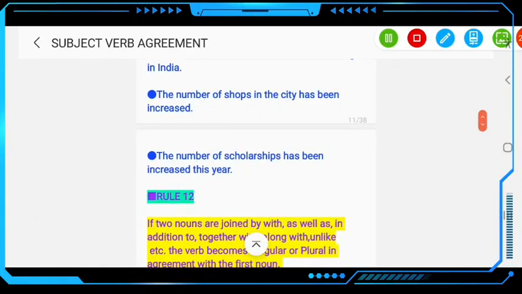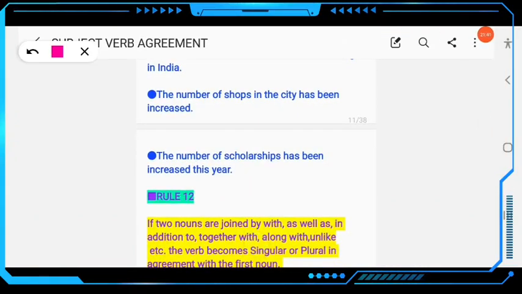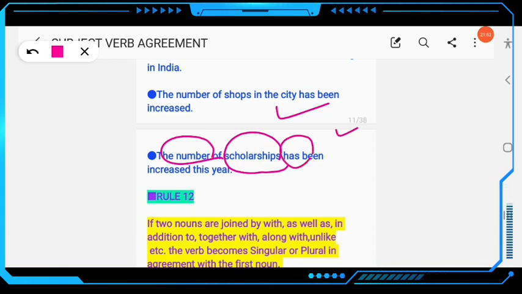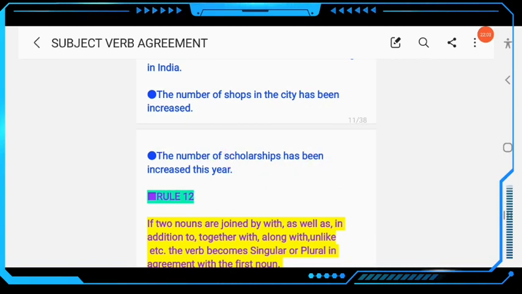The next example: the number of scholarships has been increased this year. The noun is plural, but the verb is singular. The sentence starts with the number of and a plural countable noun, so the verb will be singular, has been. Clear? So this is rule number 11.